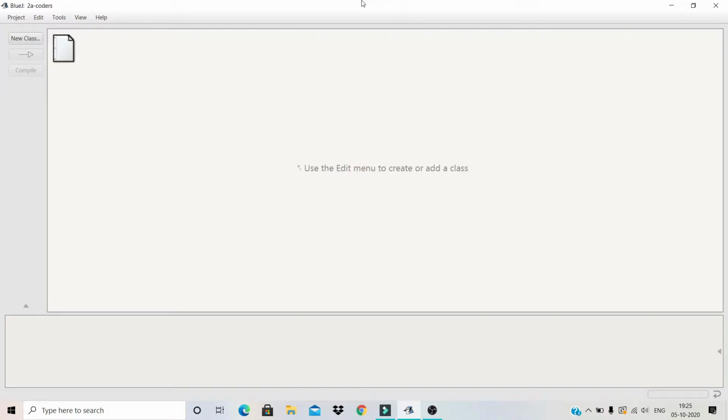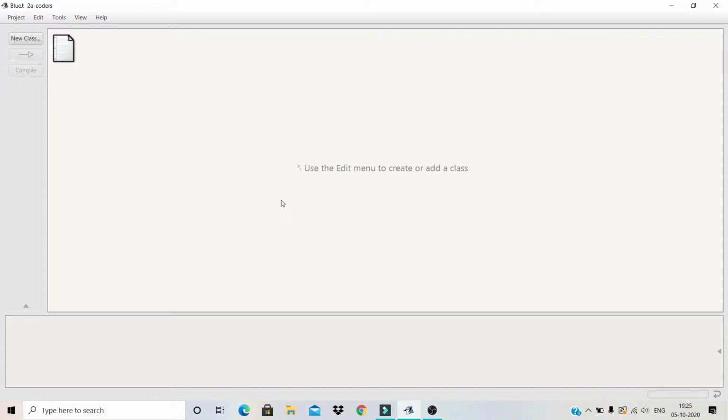First, I'll tell you how to install Java. Simple, go to Google Chrome and then download Java. Then download the Java installer, and then you can install Java. After that, you install BlueJ. You download BlueJ from Google Chrome, then you install BlueJ. So what is BlueJ? It is a platform to write Java programs, and it is a platform for compiling the Java programs also. BlueJ is a very good platform. It is the best platform in my opinion, so you should install it.